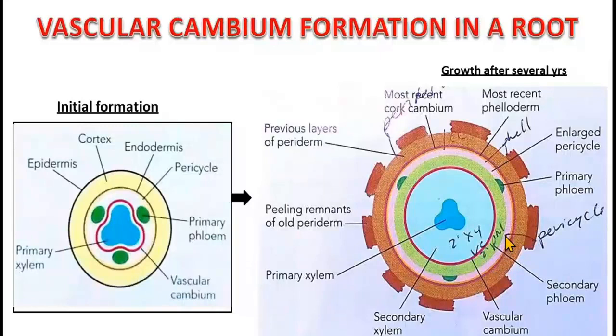These are pericycle cells. Then remains of primary phloem, enlarged pericycle, and most recent phelloderm formation. This is cork cambium. And all the remains of previous tissue which was present in the primary structure are outside of the primary structure.